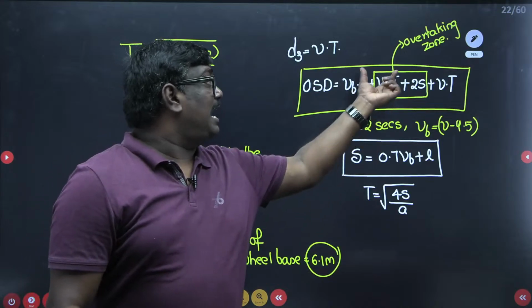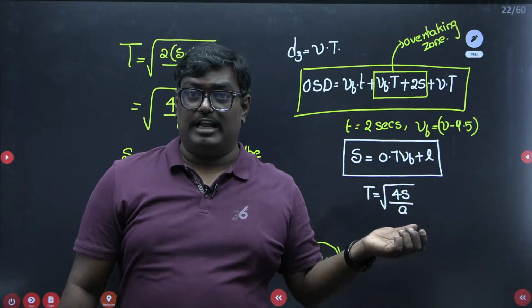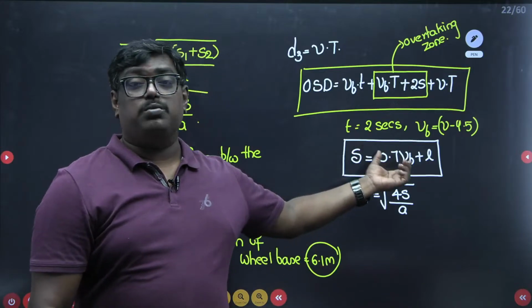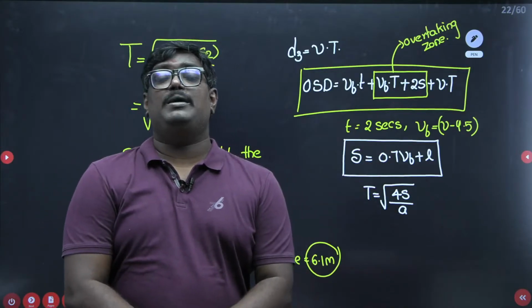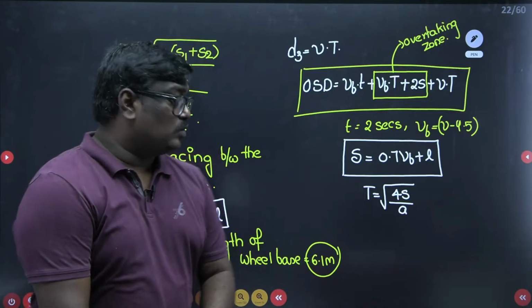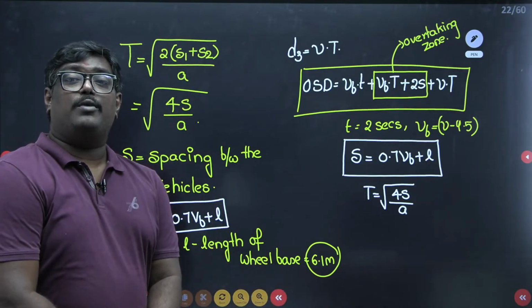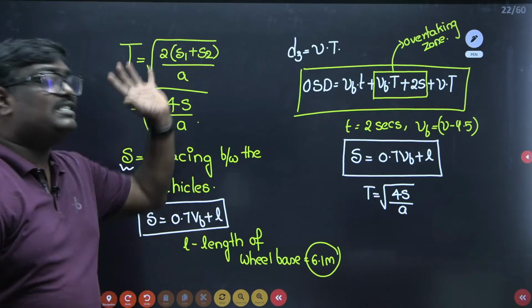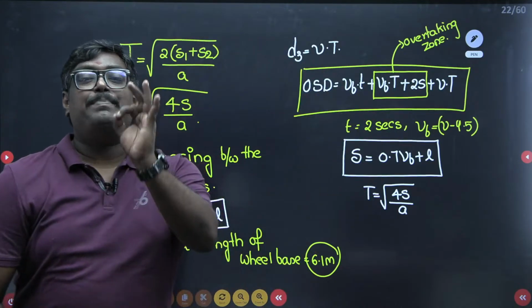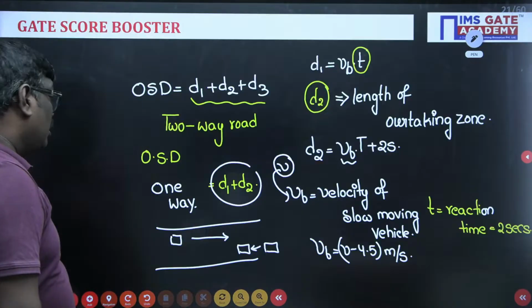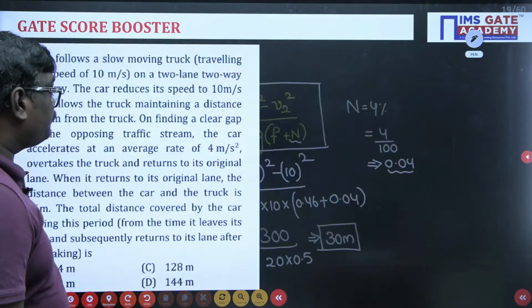And we have the capital T, overtaking zone time, which will be taken as root of 4S by A, and we have spacing as 0.7 VB plus L. Here, students, the length of the wheelbase is taken as 6.1 meter. With this concept, any problem in OSD can be solved. So let us go to the problem which we have discussed.